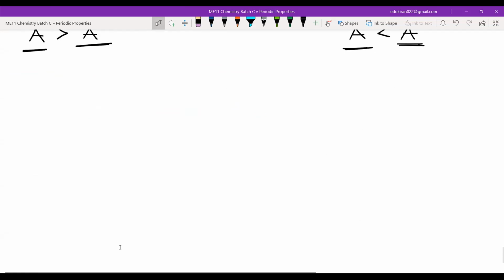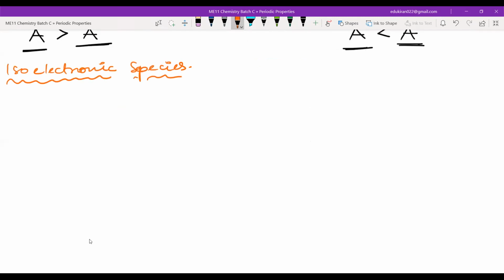Now, see, the trends are same. Okay, the trend is same as atomic radius. We will write that at the end. But there are a few things that you have to learn regarding the ions first. First is isoelectronic species. Isoelectronic species.